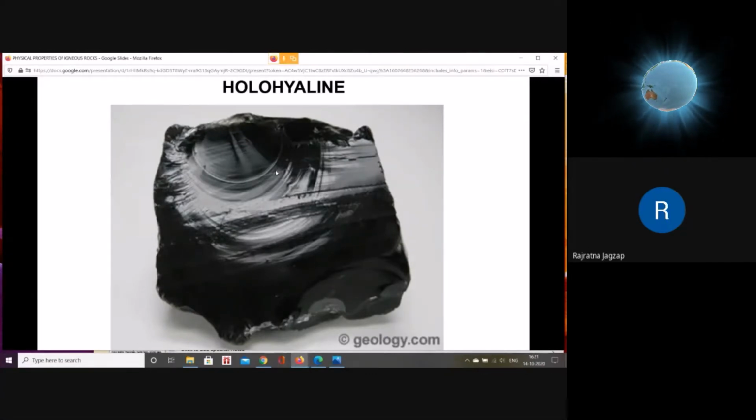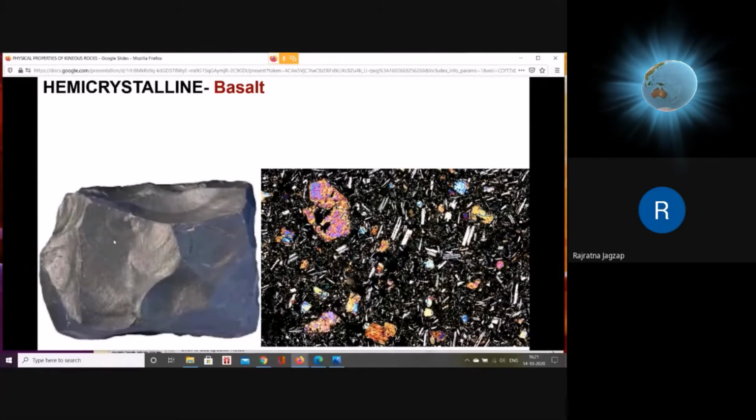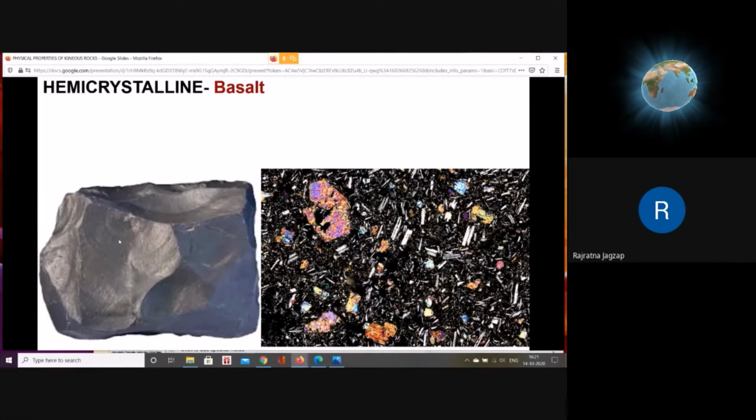It is much finer grained. You can compare this with basalt. This is basalt. You can see here, this also produces conchoidal fracture, that is a curved fractured surface. You can see the surface is curved. Here you can see concentric lines. This is commonly centered and many concentric lines are produced. So this is a characteristic of basalt, which produces conchoidal fracture or curved fracture.